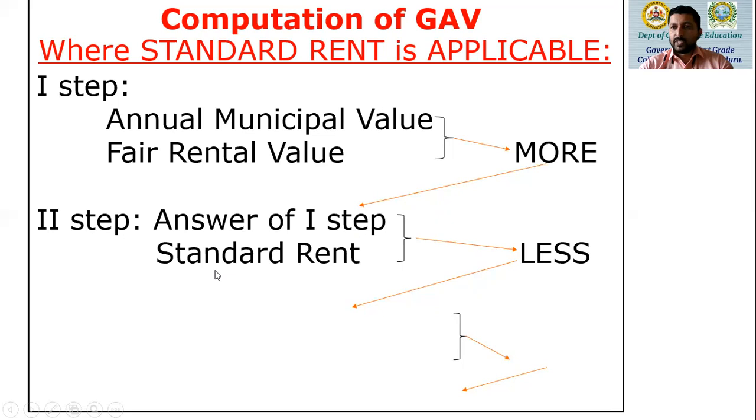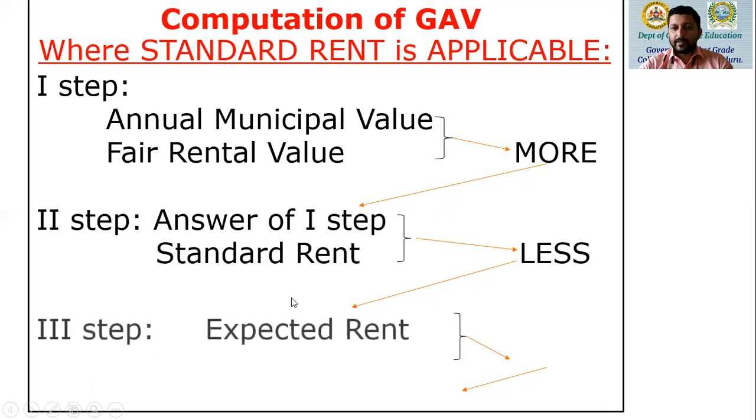And that will be compared with standard rent, the rent fixed by the Rent Control Act in different cities, which is called standard rent. So this will be compared with the value of the first step. Among these two, whichever is less. Remember, the second step is among the two, whichever is less. That will be the expected rent.